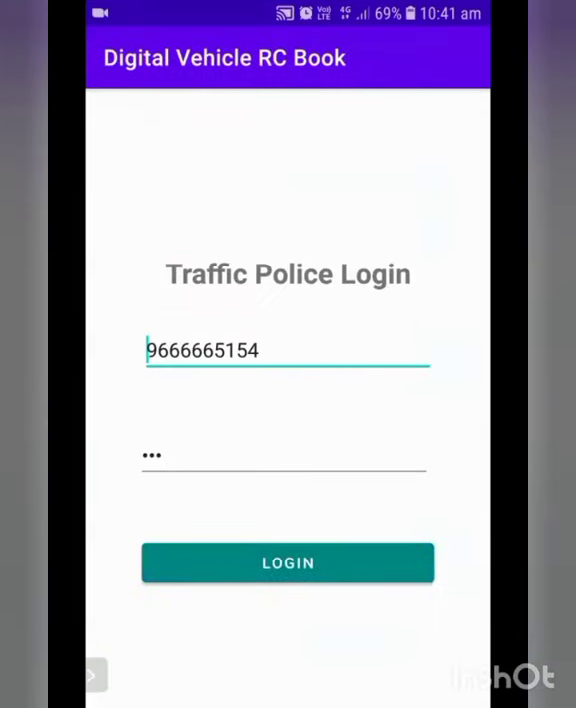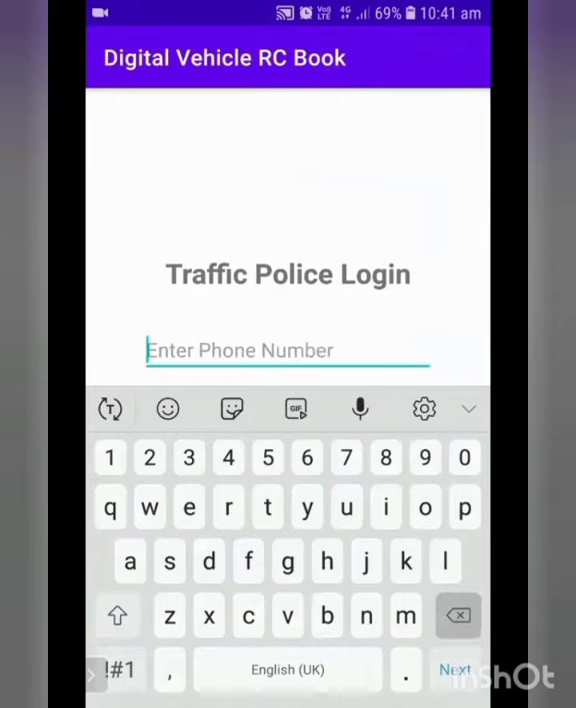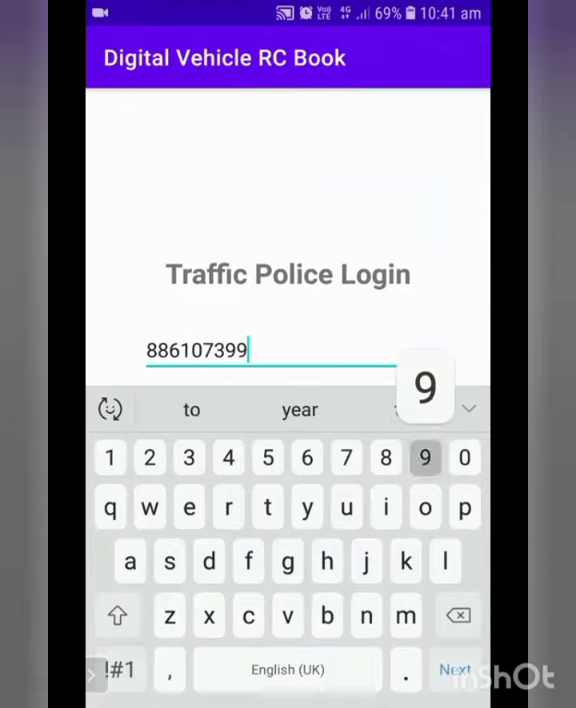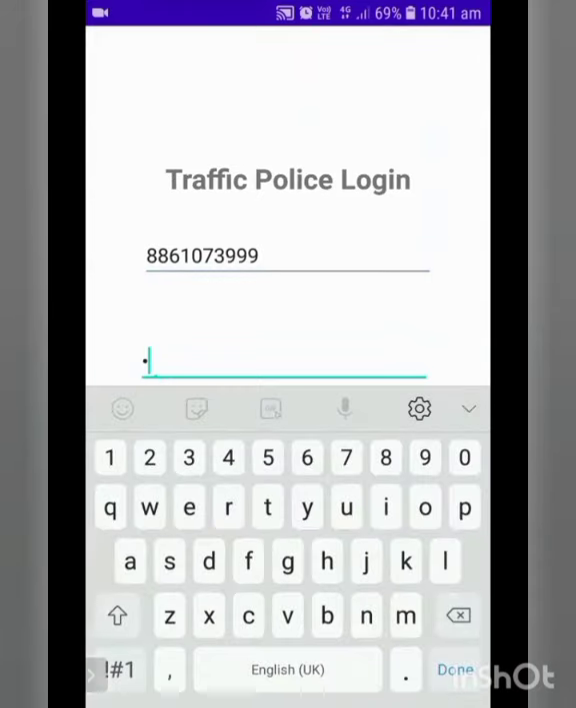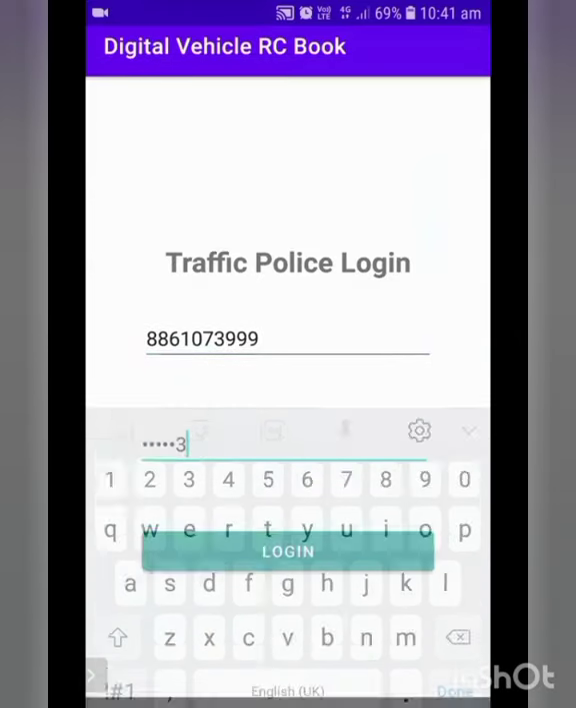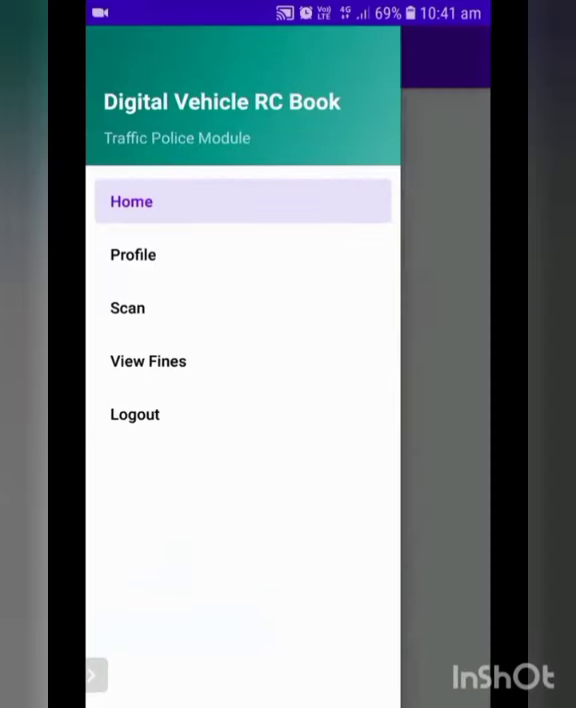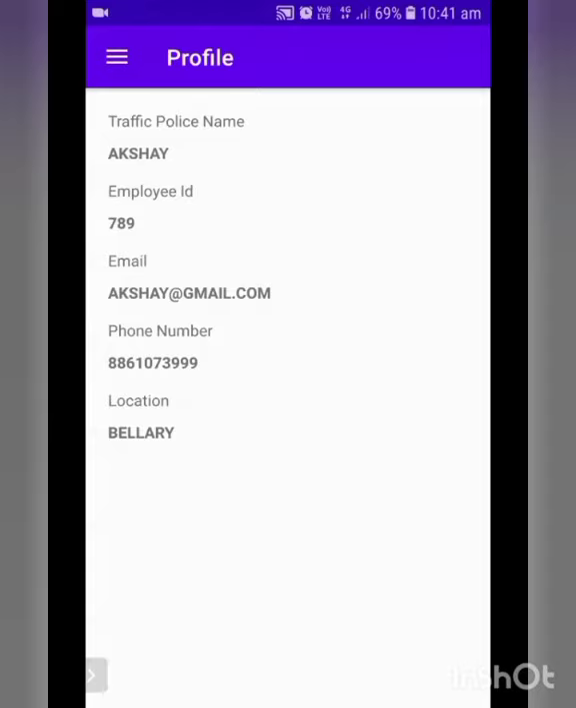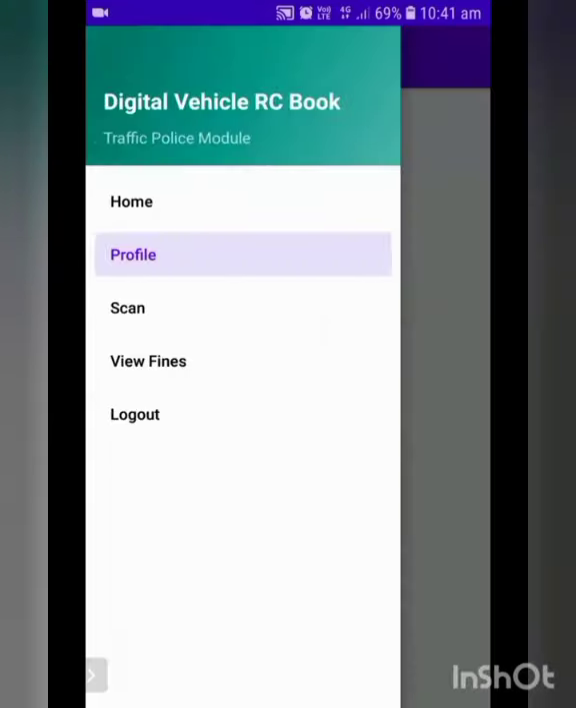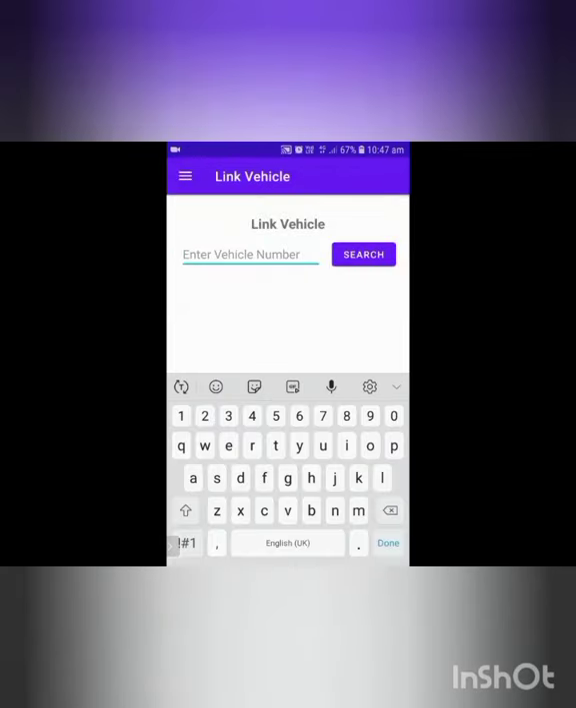Next, traffic police page. In the traffic police page, we have to log in with the details which we have given earlier. In the welcome page, the traffic police name is Akshay. That means we have created it in the app process. In that, we'll be having profile, that means the traffic police profile, which we have already given. After that, in this link vehicle, we have to link the vehicle number. So we can give any vehicle number.